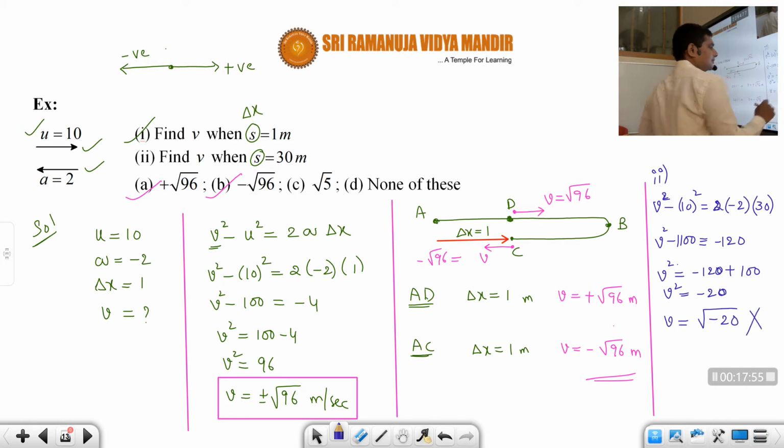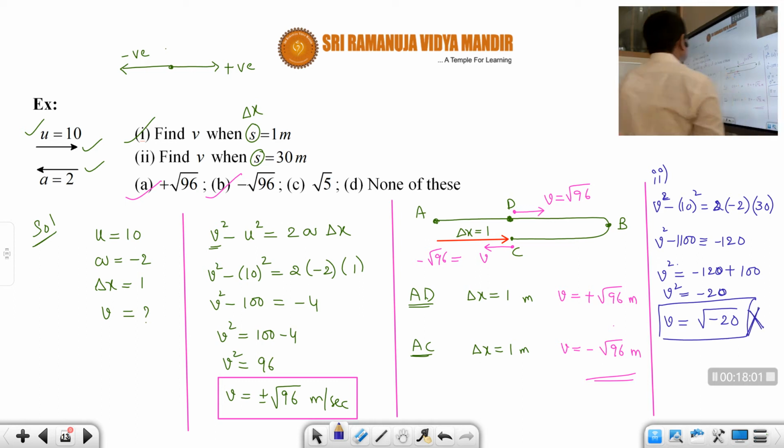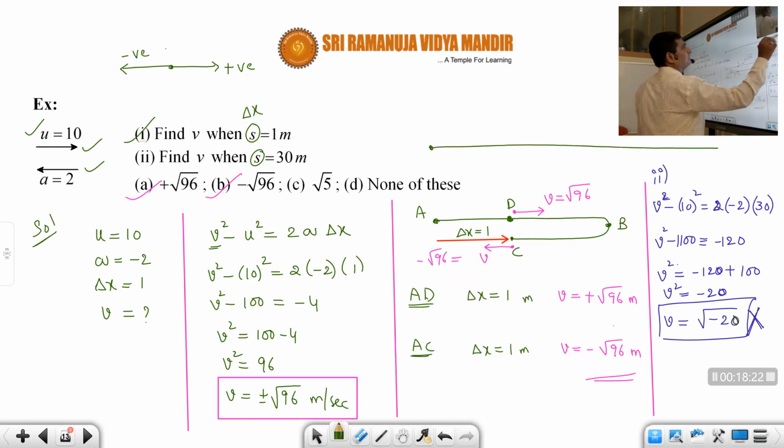Is it possible, students? No, it is not at all possible. That means, what is the meaning of that? When we get velocity as under root minus 20, it means that to cover that much displacement, 30 meters, is not at all possible. I hope students are understanding. That means the object may be, suppose let's say from here the displacement may be here, this one, this is called as 30 meters. Displacement delta x is equal to 30 meters. Maybe from here, this is called as initial and this is let's say final. Okay.